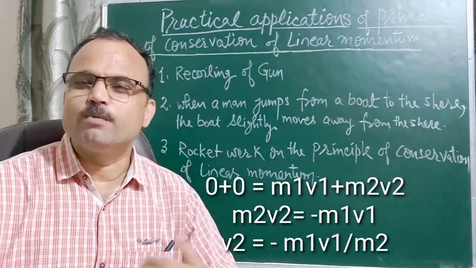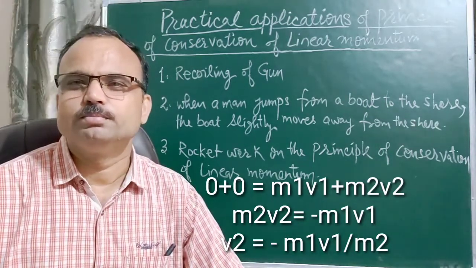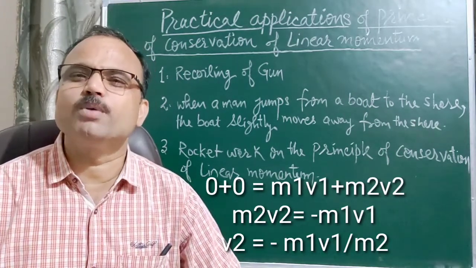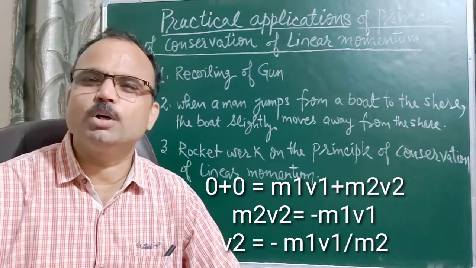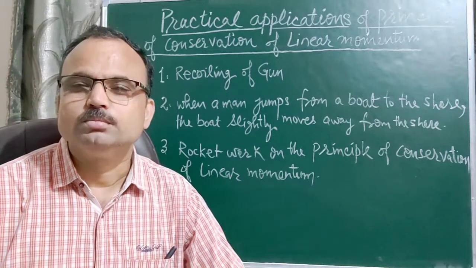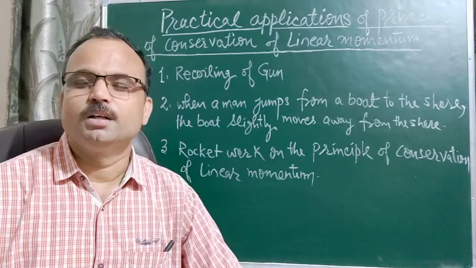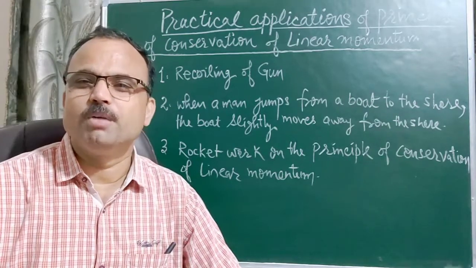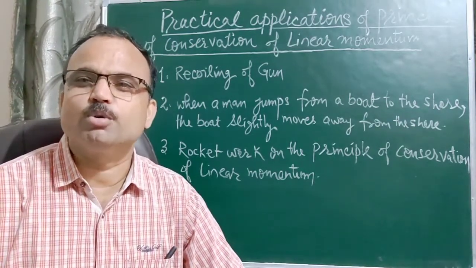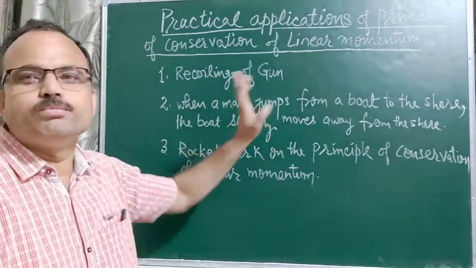It means m1 v1 plus m2 v2 is equal to 0. So m2 v2 is equal to minus m1 v1, and v2 is equal to minus m1 v1 upon m2. This negative sign indicates that the velocity of the gun will be opposite to the direction of motion of the bullet. This is recoiling of the gun.